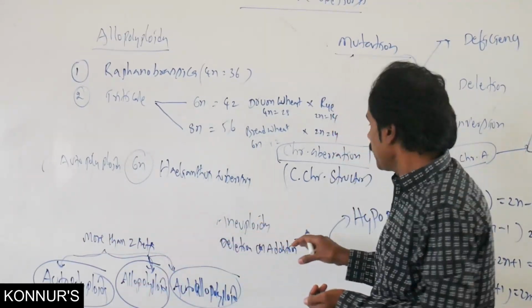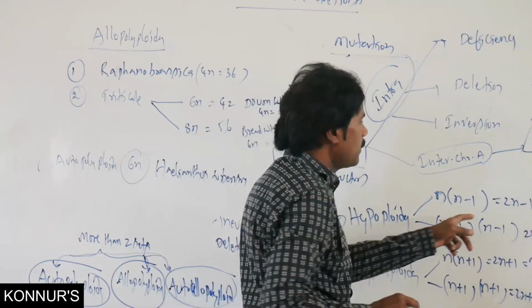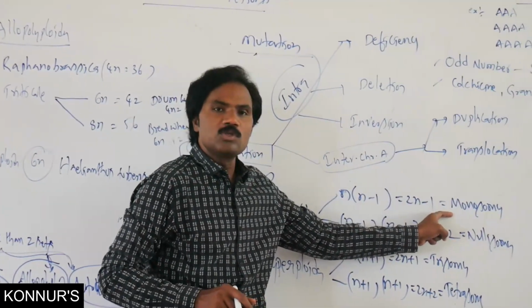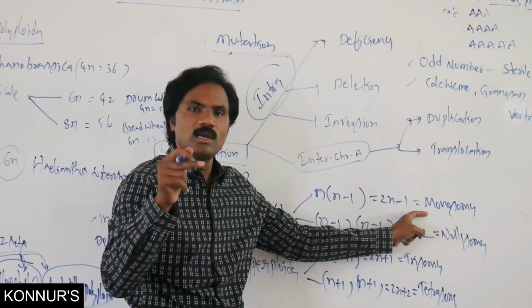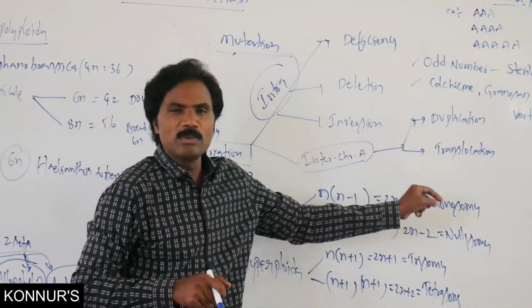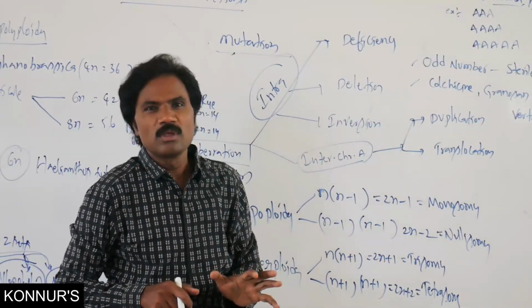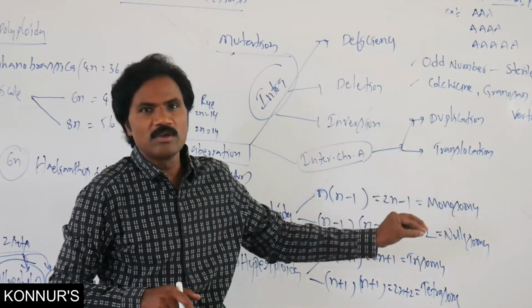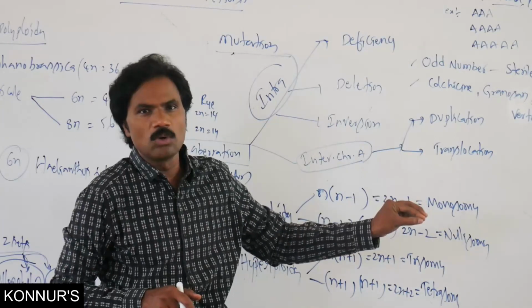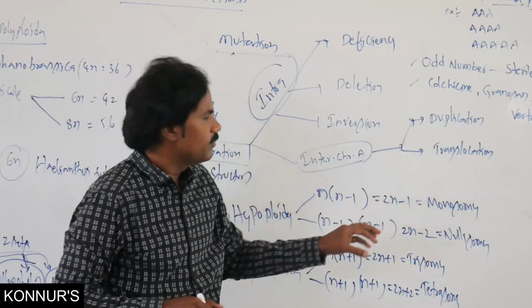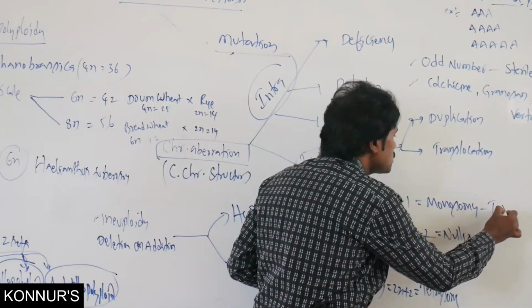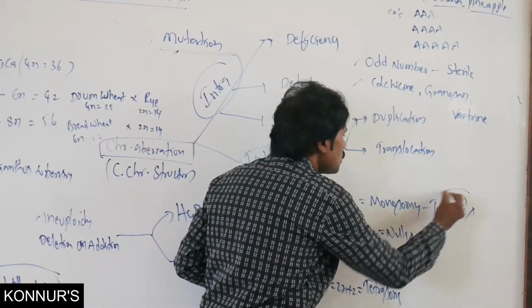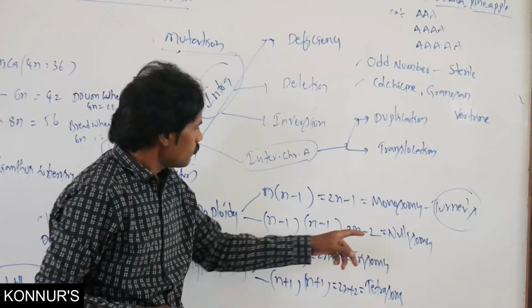Then aneuploidy. We already said hypoploidy, monosomy. Say any one example of monosomy related to human beings. Monosomy: Turner's syndrome. Here normally there are 46 chromosomes, but here 45: 44 plus X0, related to females. That is Turner's syndrome.